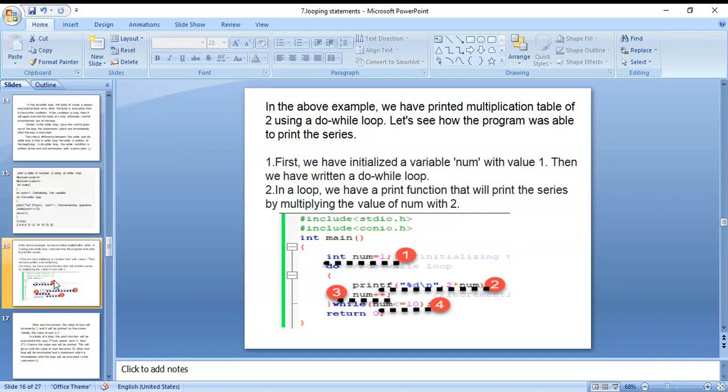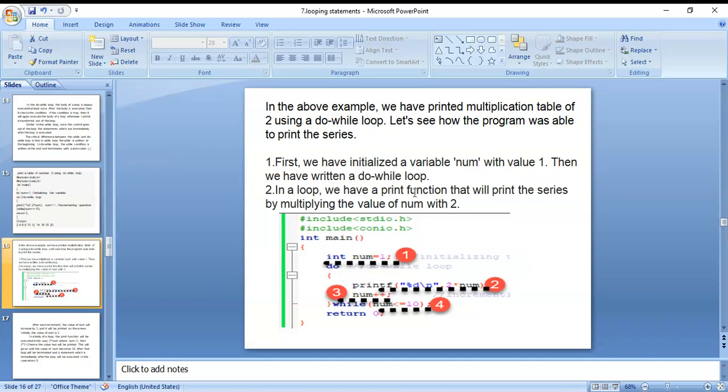Next, you can see here, in the above example, we have printed the multiplication table of 2 using a do while loop. Let's see how the program was able to print the series. First, we have initialized a variable number with value 1.